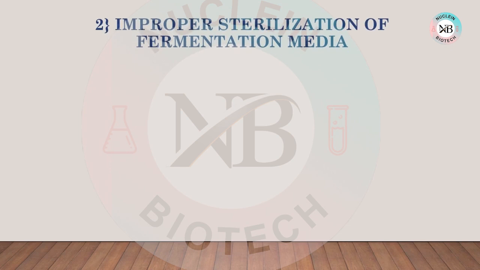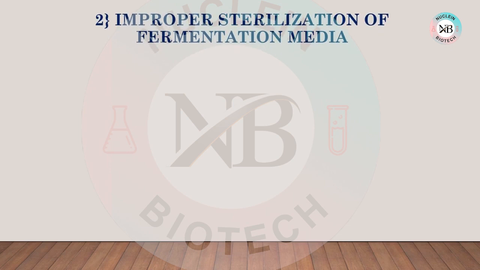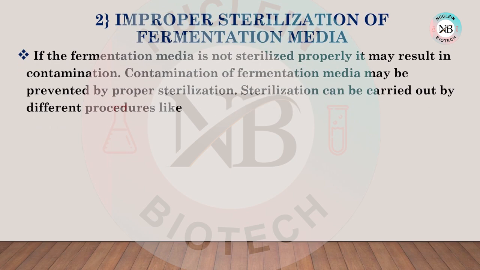Now the second point is improper sterilization of fermentation media. If the fermentation media is not sterilized properly, it may result in contamination. Contamination of fermentation media may be prevented by proper sterilization. Sterilization can be carried out by different procedures. Now see, if the fermentation media and the fermentation tank are not sterilized properly, they may result in contamination. So it is very important to sterilize the fermentation media as well as the fermentation tank properly.